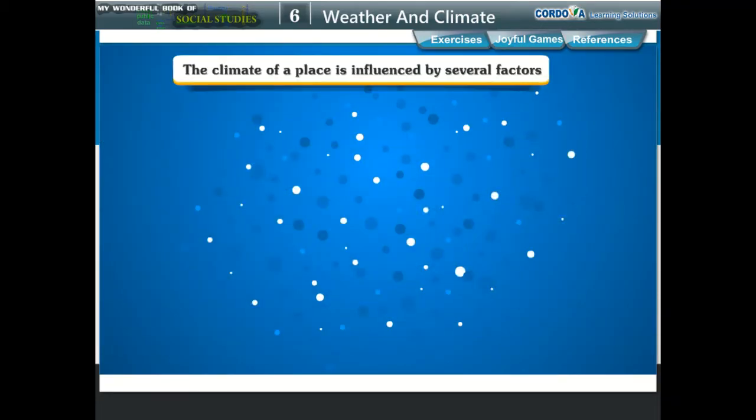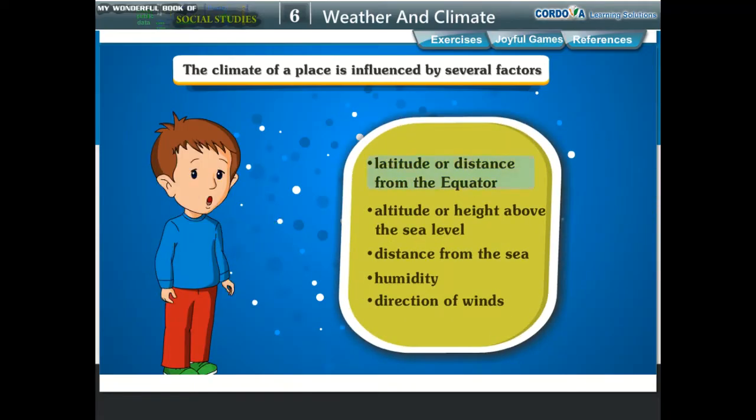The climate of a place is influenced by several factors. Latitude or distance from the equator, altitude or height above the sea level, distance from the sea, humidity, direction of winds.